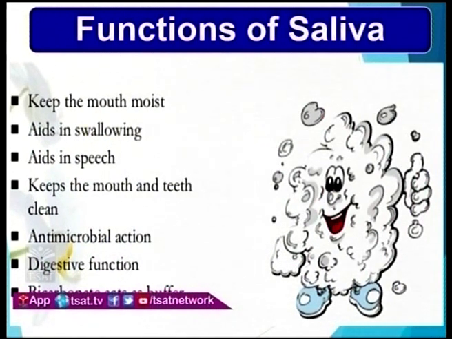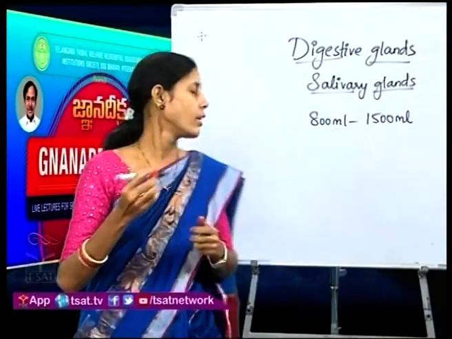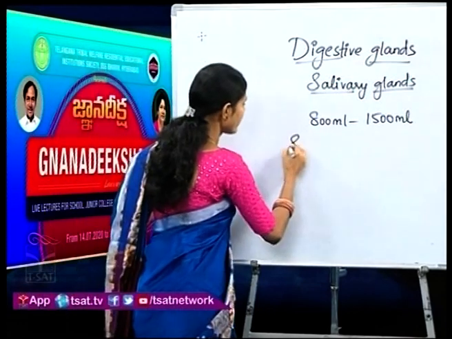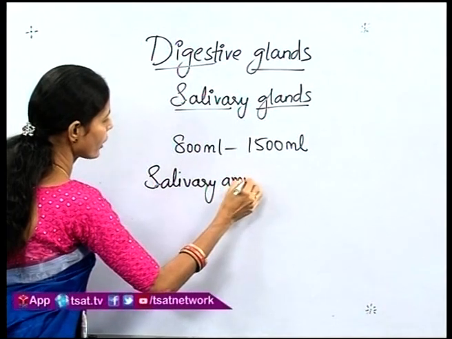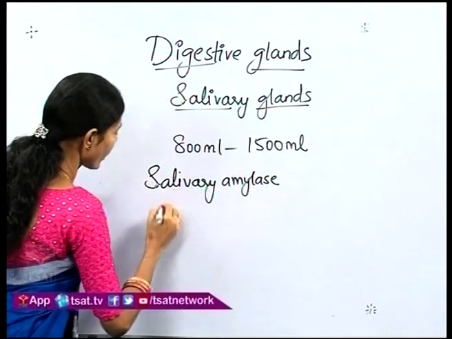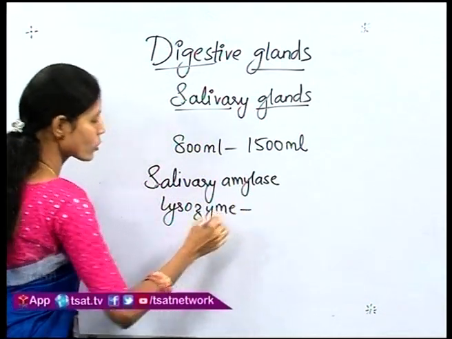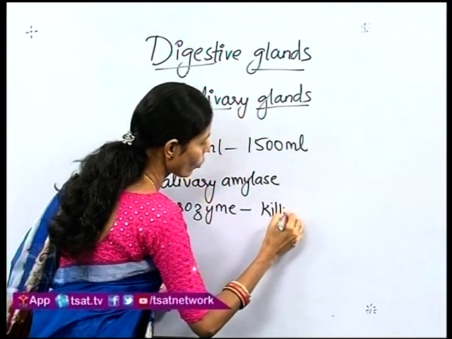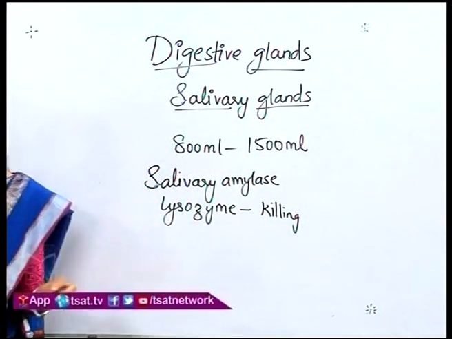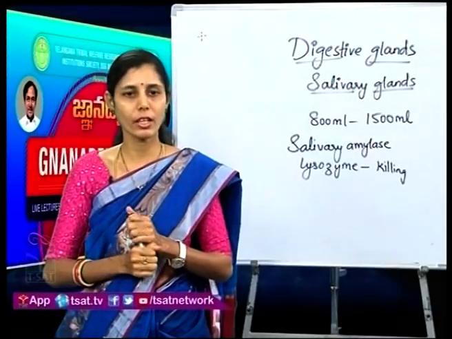It is also doing the antimicrobial action. If you remember, I told you saliva releases an enzyme called salivary amylase in our body. Apart from that, there was one more enzyme that is released, which is nothing but lysozyme. And what was the function of the lysozyme, children? It will be killing the microbes that are entering into our mouth along with the food material whatever we are taking.